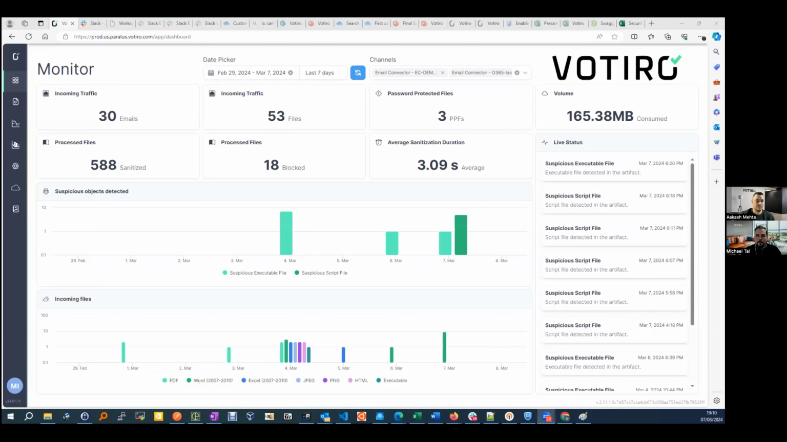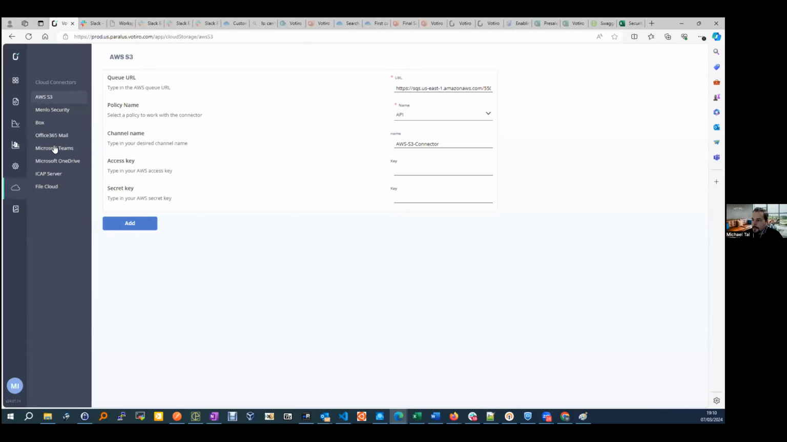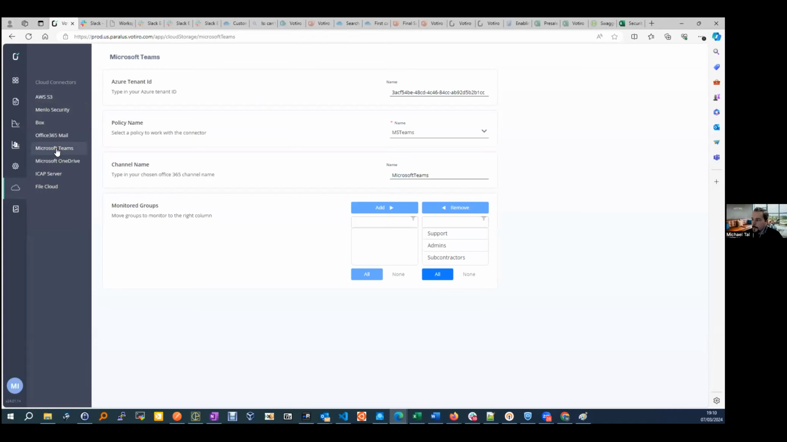So just to give you a glimpse of the Votiro dashboard. But before we go into some details, I'd like to show you from an admin perspective how easy it is to integrate with Microsoft Teams. So for that, let me jump into our Cloud Connectors page. And immediately you can see that we have our Microsoft Teams connector available here.